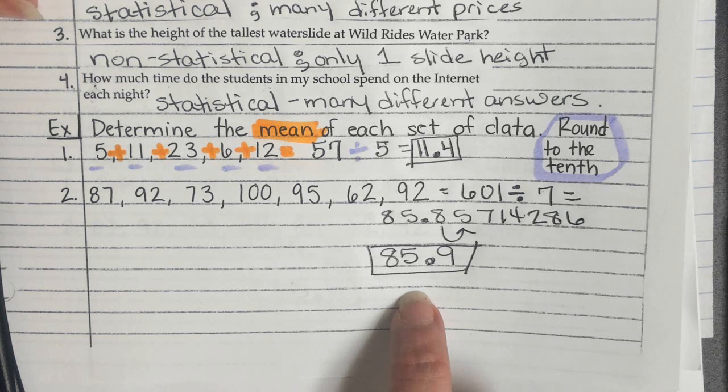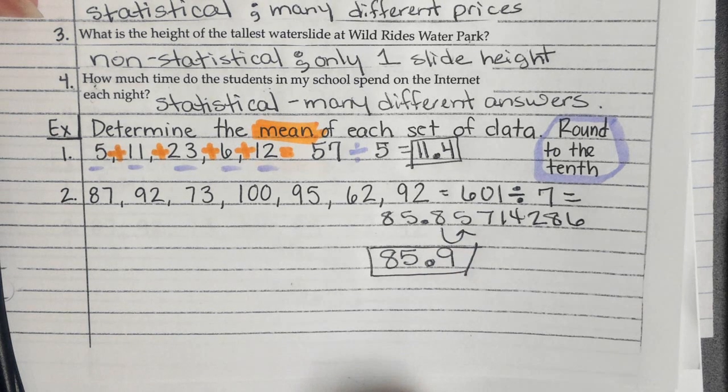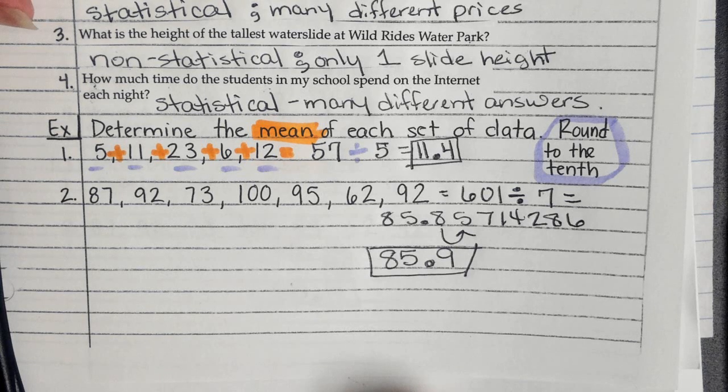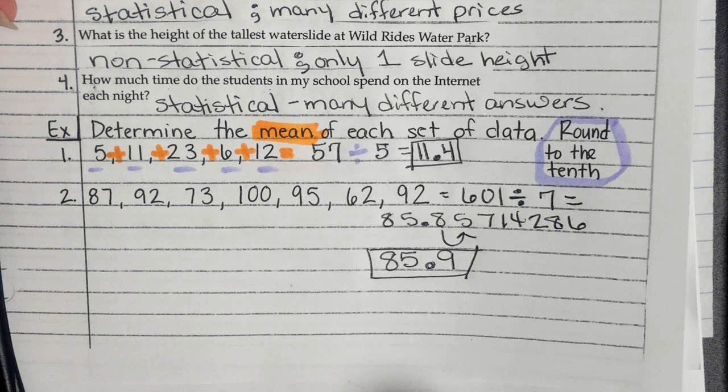I rounded to the tenths place. So it gives you those long numbers and then you round. Round to the nearest tenth. You got to read your directions. It might say the nearest hundredth. It might say the nearest thousandth.